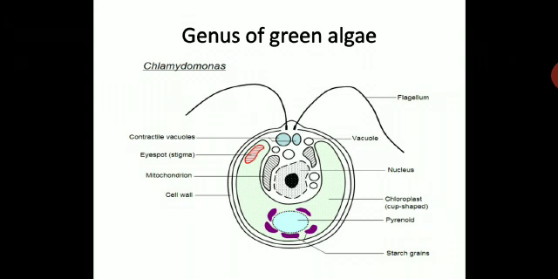Now here you see flagellum, vacuole, nucleus, chloroplast, and the chloroplast is cup shaped, pyrenoid, starch grains. You can see cell wall, mitochondria, and eyespot, contractile vacuole. So these are the various organelles of green algae. Organelles means the constituents it is made up of. So this is a green algae. You have to draw this in your notebook.